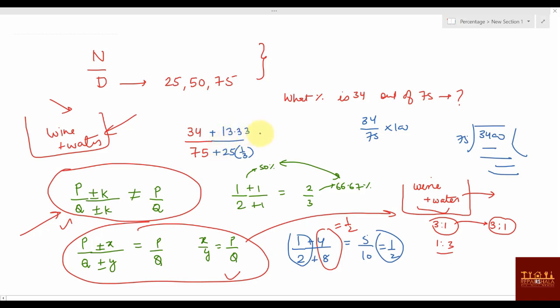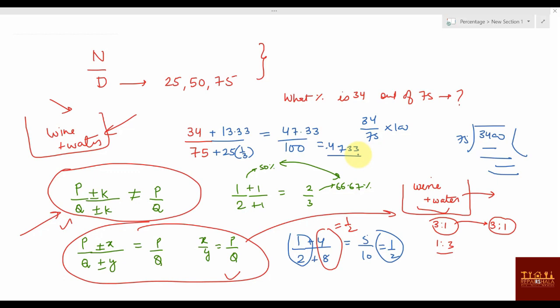So this value will become 100, and this value will become 47.33, or in terms of percentage, it is 47.33%. In terms of fraction, it is 0.4733. Was it difficult? No.